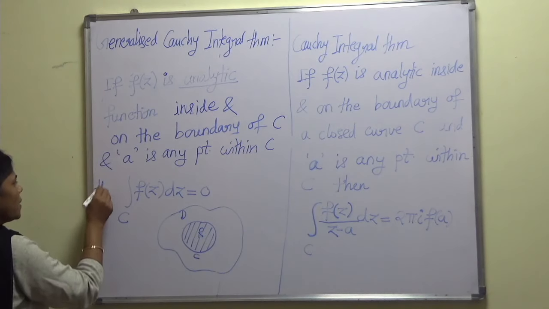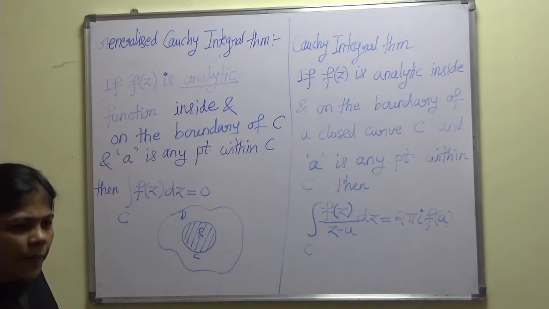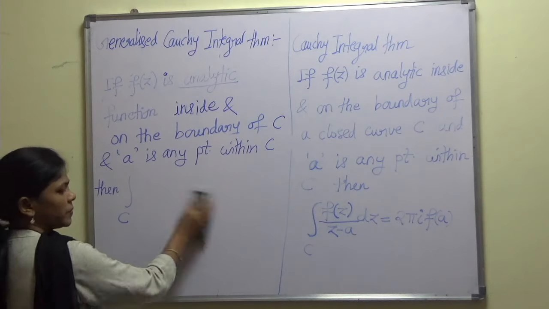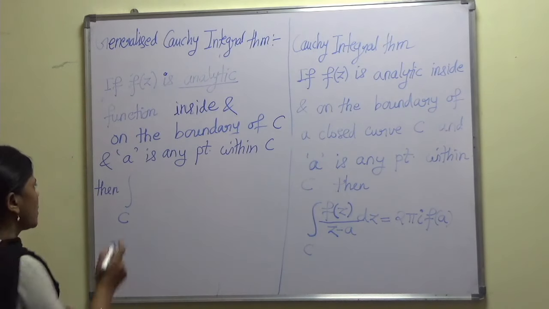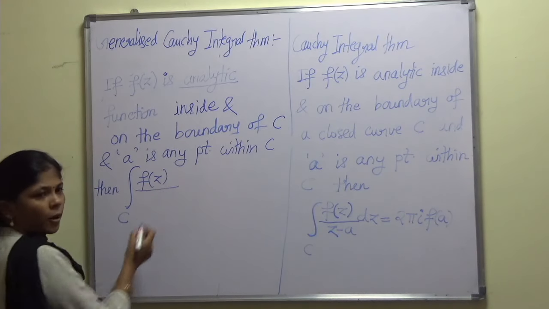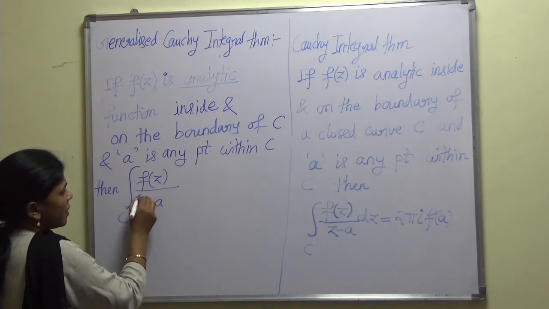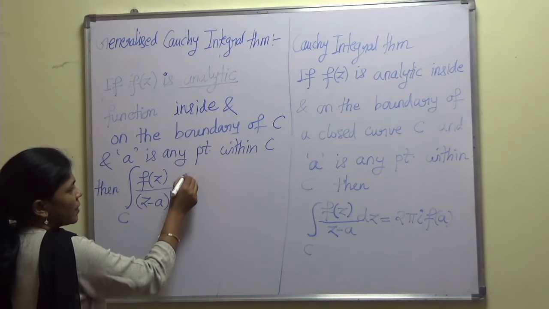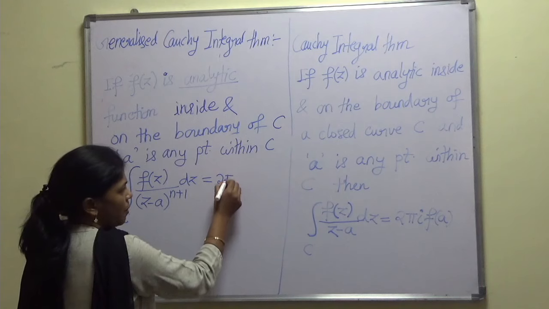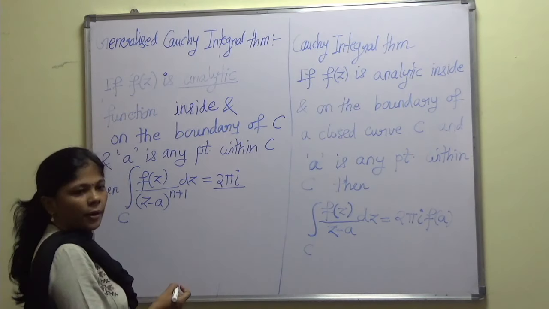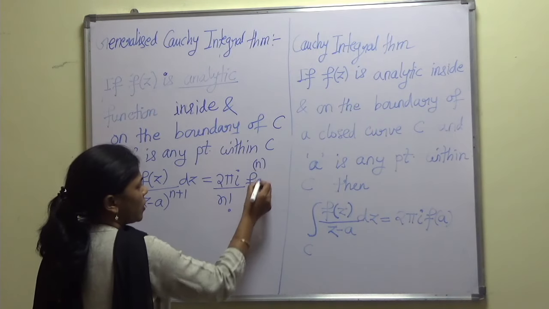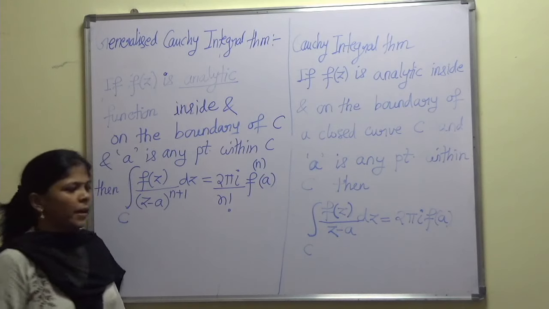Then the integration over C of f of z upon z minus a raised to power n plus 1, with respect to z, comes out to be 2 pi i upon n factorial times the nth derivative of f of z at a.